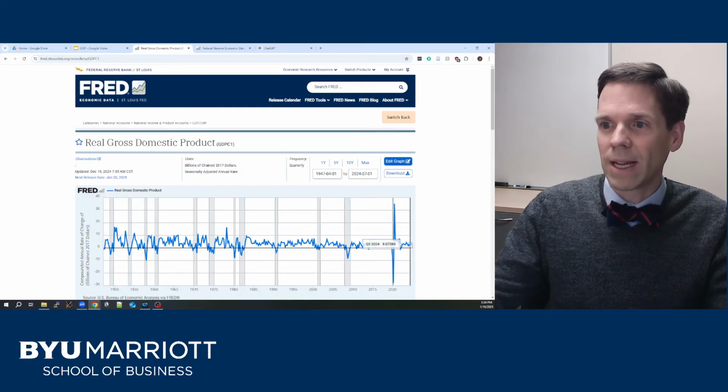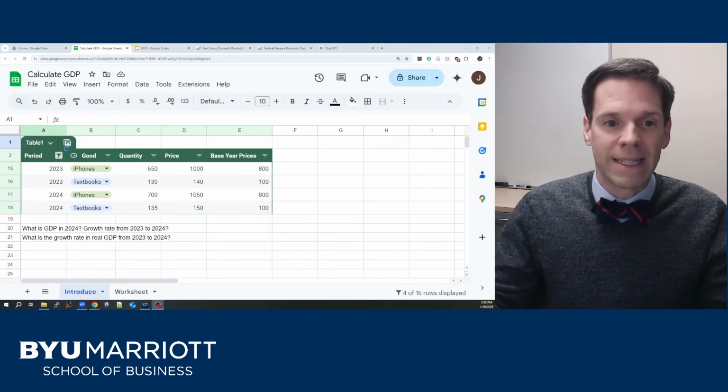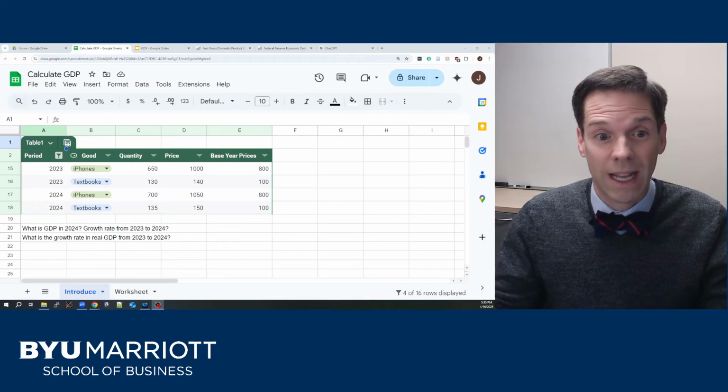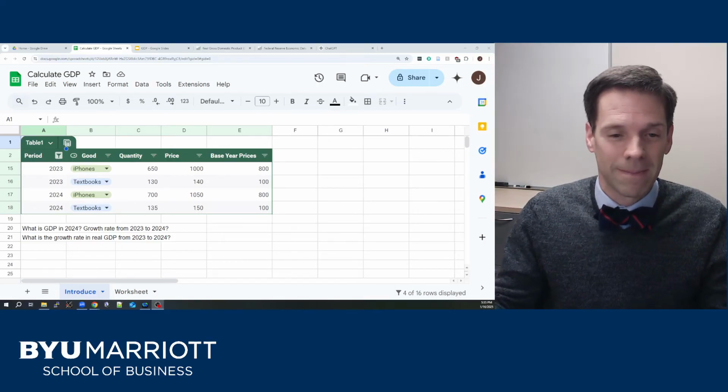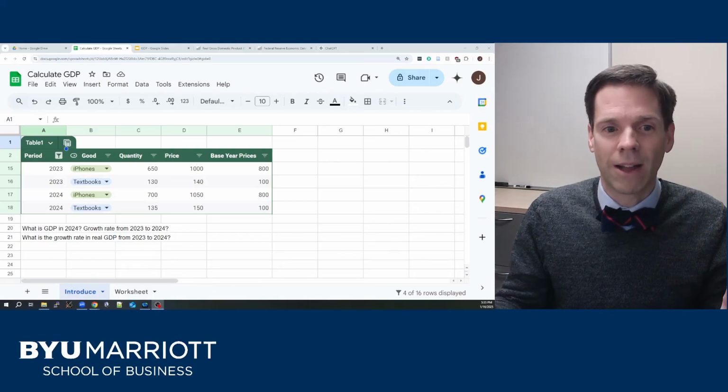So let's go ahead and try to calculate this on our own. I've created a very simple economy. It only has two goods, iPhones and textbooks. If these are the only two goods in our economy, it's pretty straightforward how to calculate GDP.